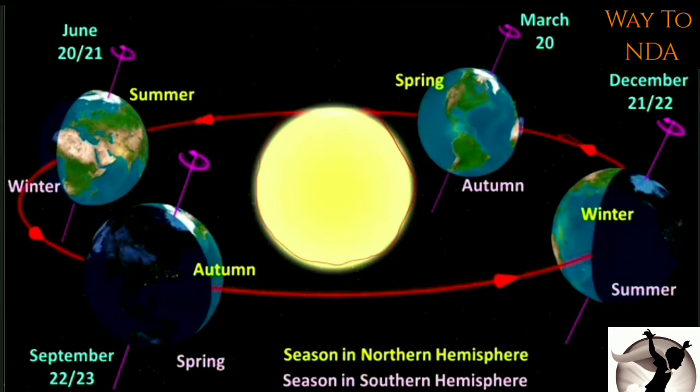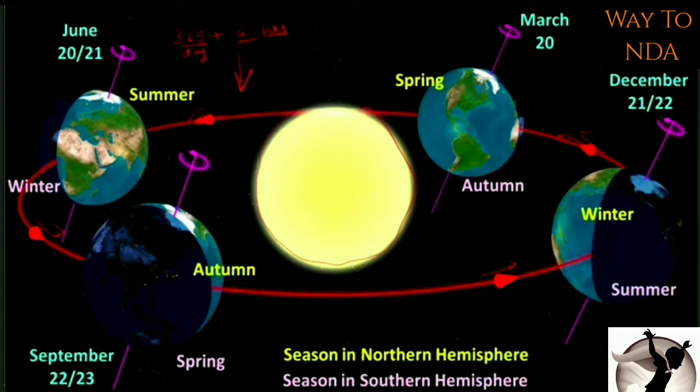From here like this, then again in this direction, then again in this direction. So it is continuously revolving around the sun, and we know that it is taking around 365 plus 6, that is 365 days plus 6 hours. So this is the time taken by Earth to complete one revolution. Okay, one revolution takes 365 days plus 6 hours.